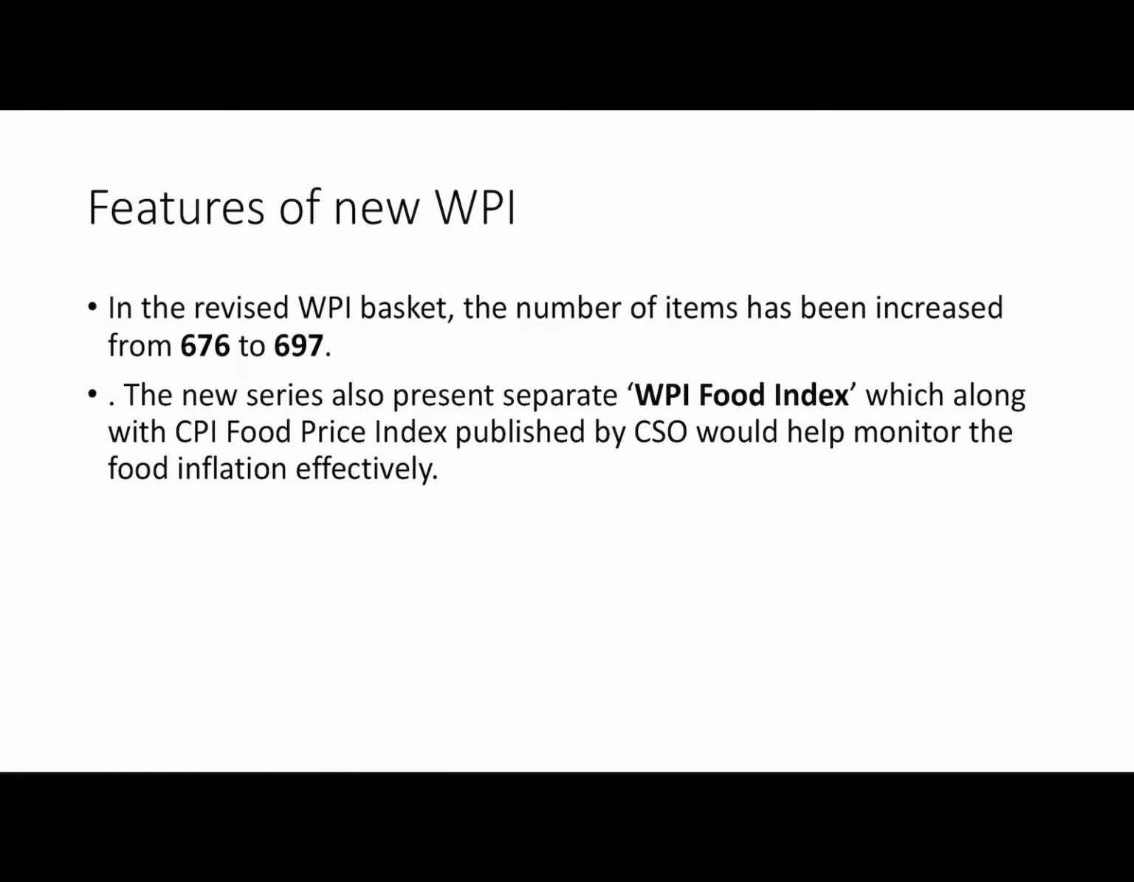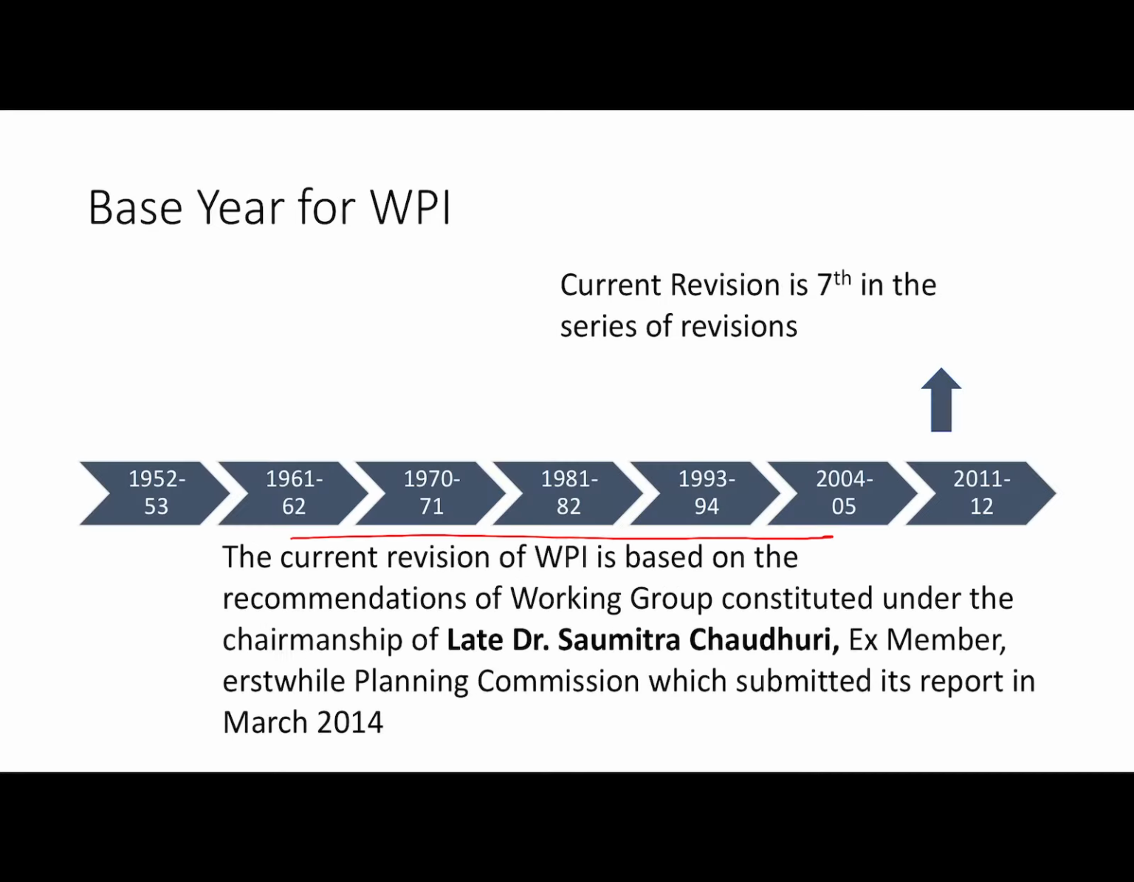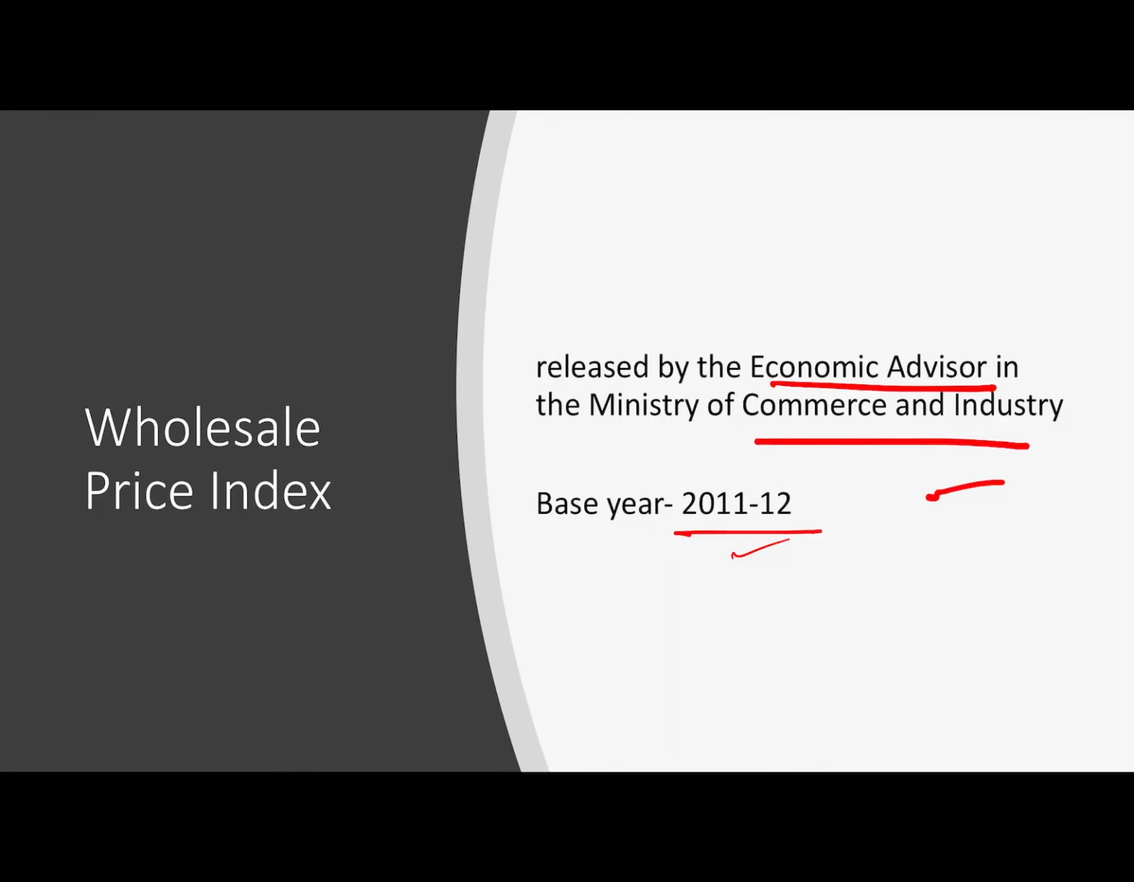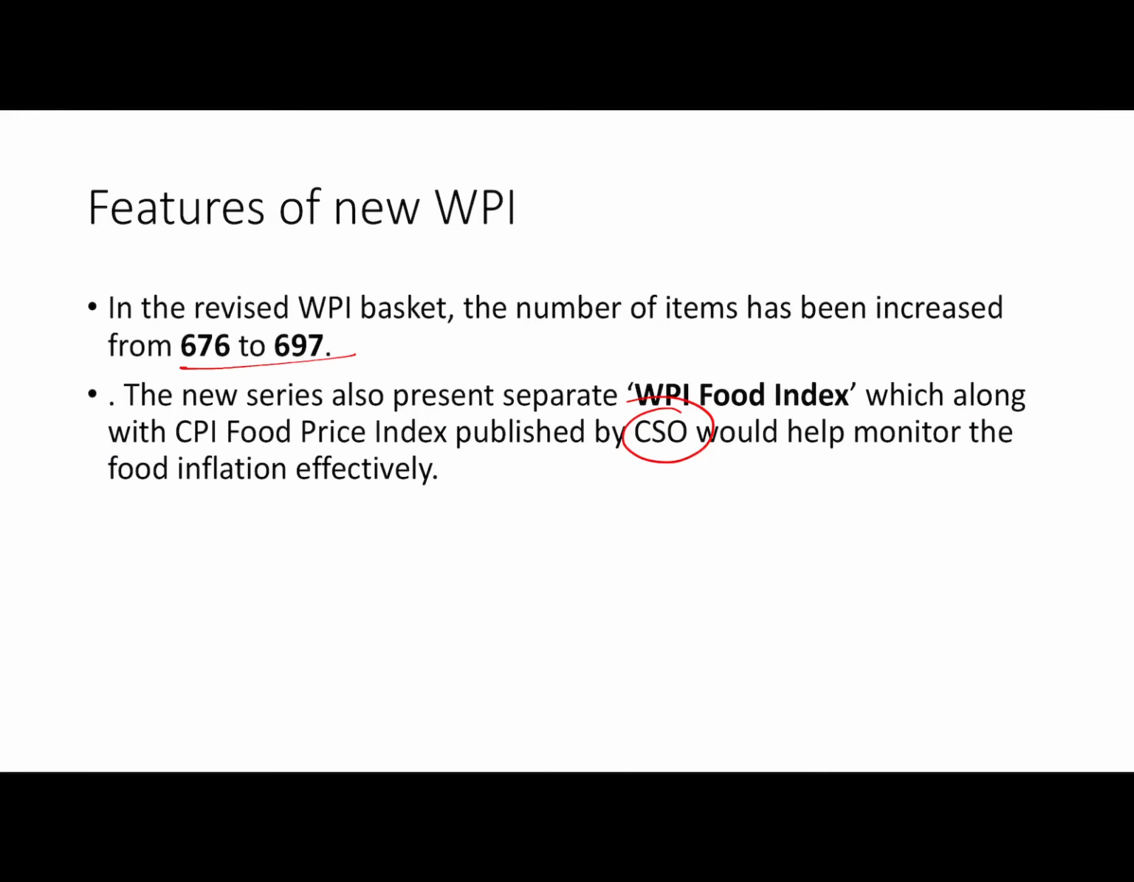Let's look at the features of new WPI with new base year. The items in the WPI basket has been increased from 676 to 697, and like we have seen that there is a CPI food price index, now there is a WPI food index also. The WPI food index is also released by CSO. Keep in mind that WPI is released by Economic Advisor in the Ministry of Commerce and Industry, but WPI food index is released by CSO. Also, Consumer Food Price Index is also released by CSO.